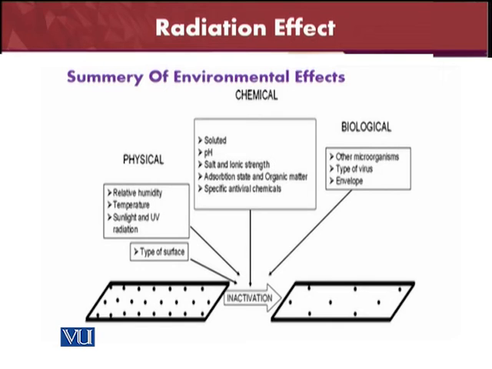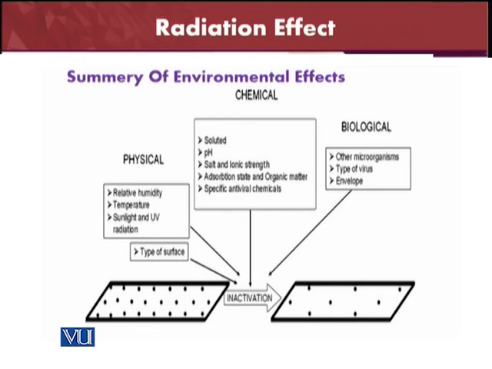Summary of the environmental factors. So these all were the radiation effects, and we have seen different kinds of environmental factors and their effect on the viruses. Here we have given the summary of most of them. First of all, the physical environmental factors include the relative humidity, the temperature, sunlight, and UV radiations, which we have already seen.